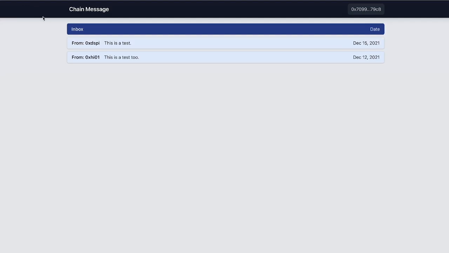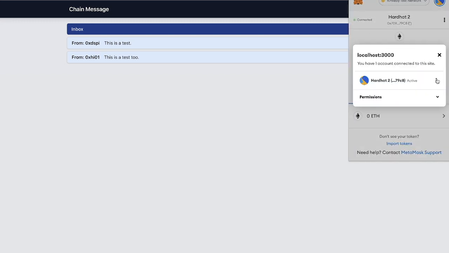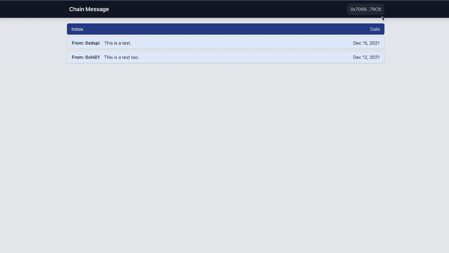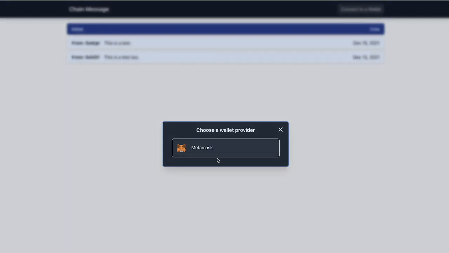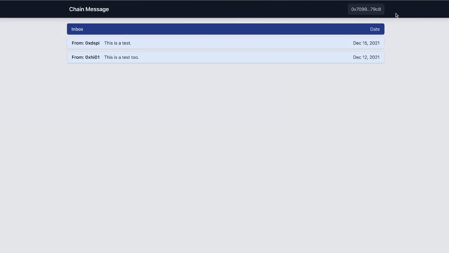Alright, and here's the demo. Basically, here I'm going to disconnect my wallet first, then refresh. You'll see that there's no wallet, and when I click the connect wallet button, it'll ask me to choose a provider. I can connect this Hardhat wallet, and bam, the wallet is now connected just like that.